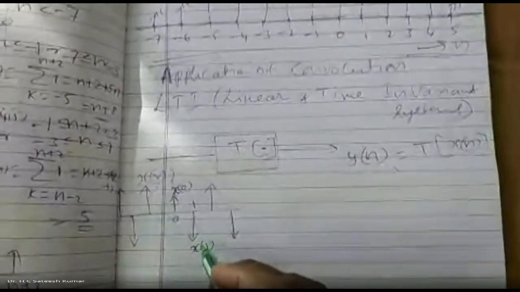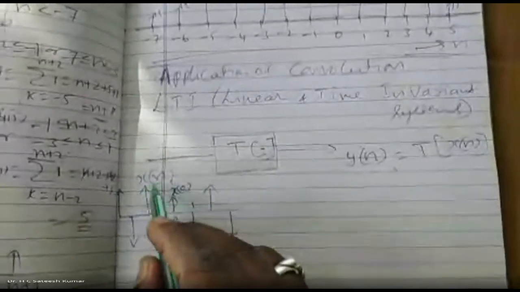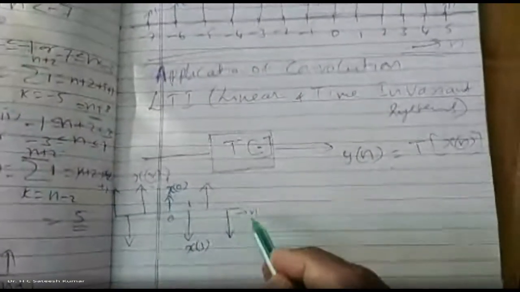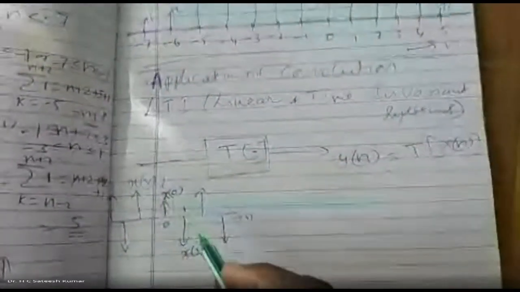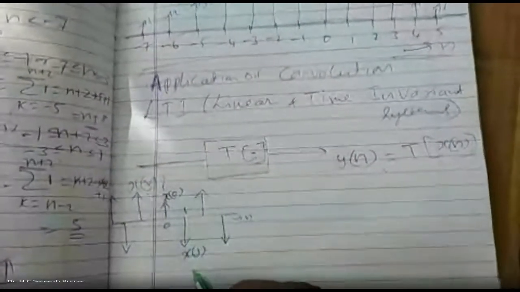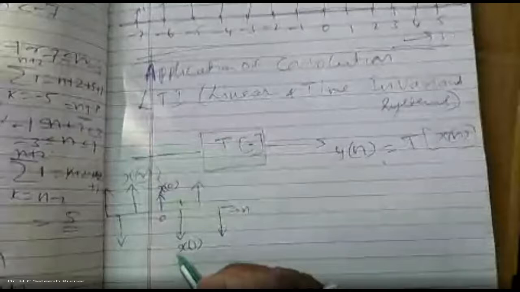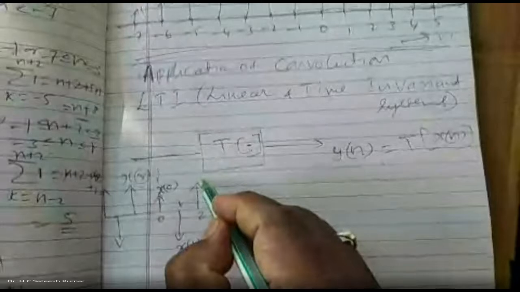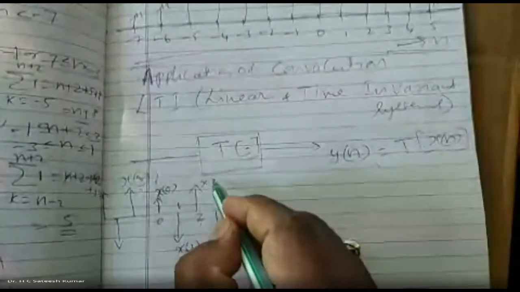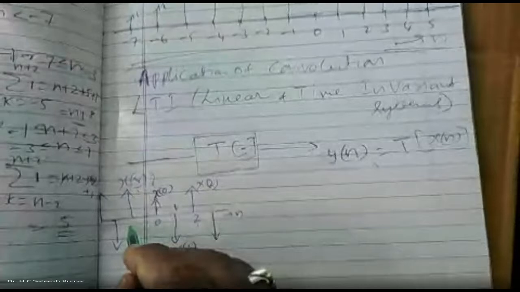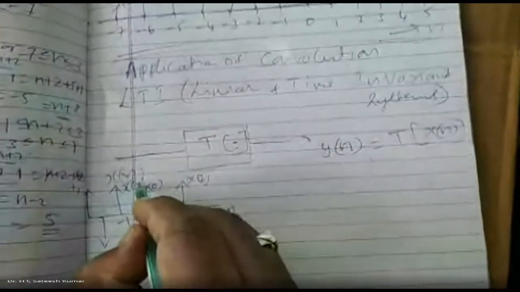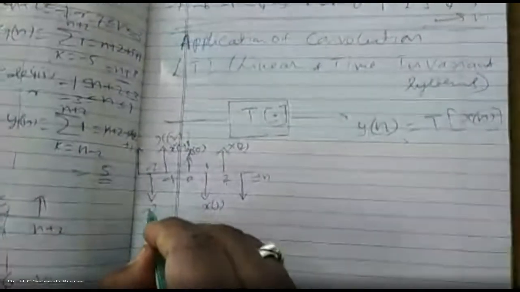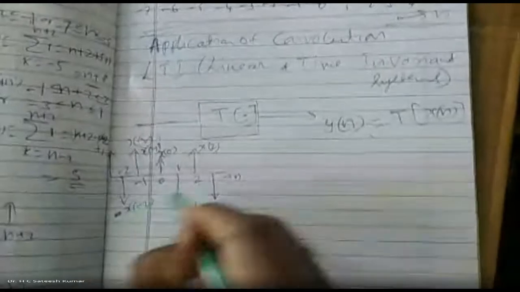So x of 1 indicates the amplitude at 1. This is the n axis. When you put n equal to 0, you get the amplitude at 0. When you put n equal to 1, you get the amplitude at 1, which is x of 1. It can be negative: x of 1 can be minus 1, minus 2 or minus 3. Next, at n equal to 2, the amplitude is x of 2. At n equal to minus 1, I'll call the amplitude x of minus 1. At minus 2, the amplitude is x of minus 2. Like this we can write.